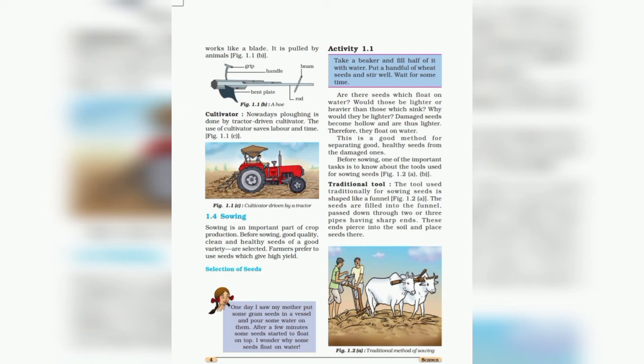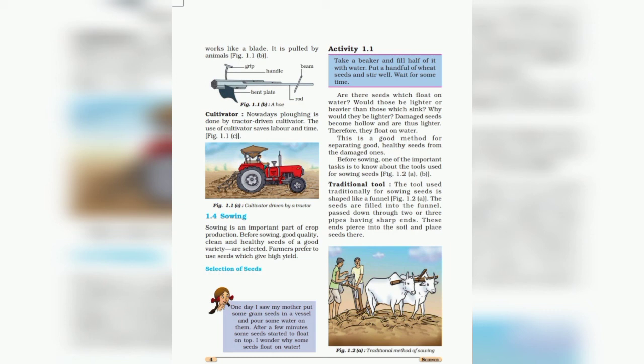What is sowing? What is the meaning of sowing? Sowing is an important part of crop production. Before sowing, good quality, clean and healthy seeds of a good variety are selected. Sowing means the process of placing seeds in the soil. Placing seeds in the soil is known as sowing. But before the sowing, we have to select the good quality seeds, and farmers prefer to use seeds with high yield. So they have to select the seed before the sowing.